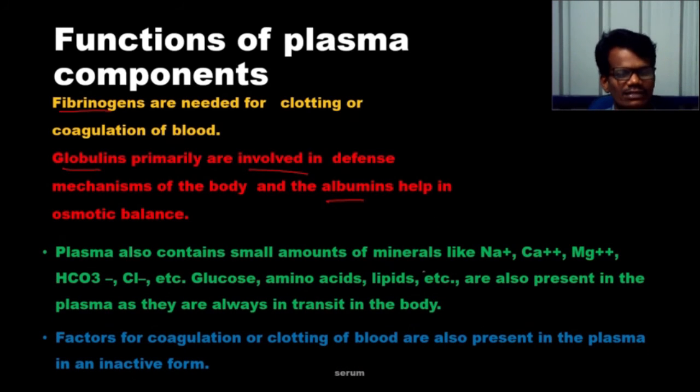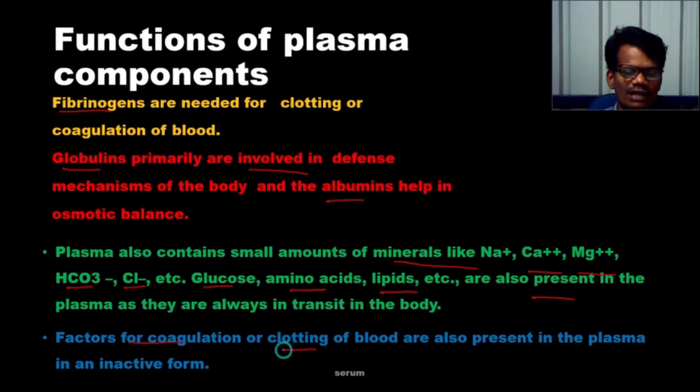Plasma contains minerals like sodium, calcium, magnesium, bicarbonate, chloride, etc. These are helpful for blood clotting, impulse conduction, etc. Also they have glucose, amino acid, lipid, and they also provide energy for our body. And factors for coagulation or clotting of blood are also present in the plasma. They are the platelets.